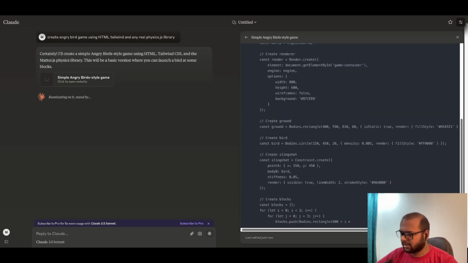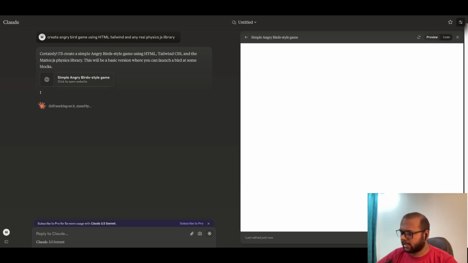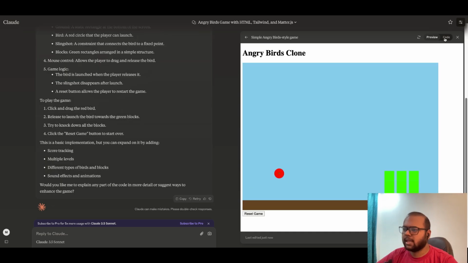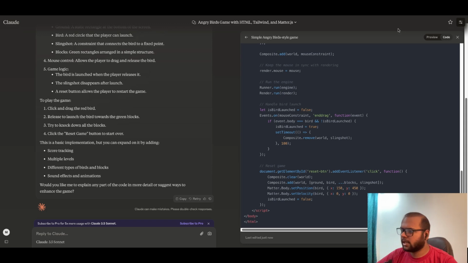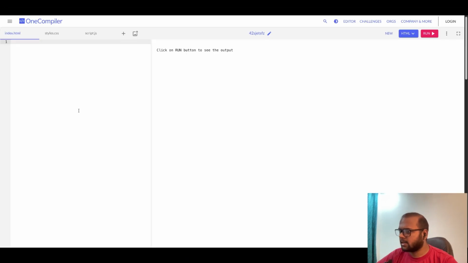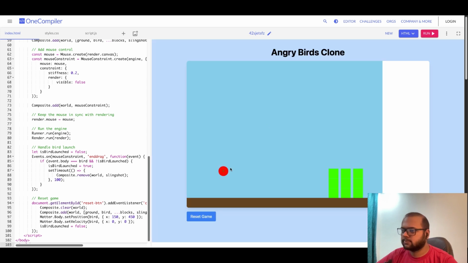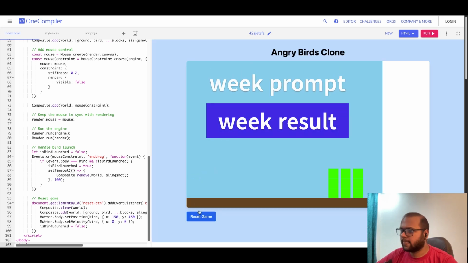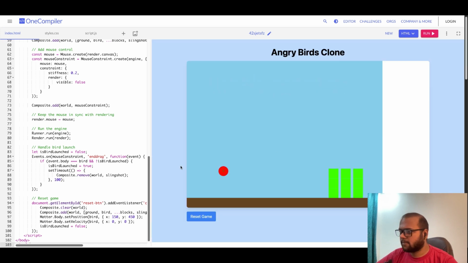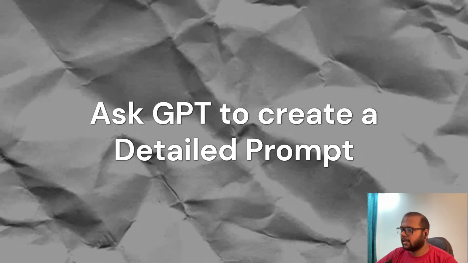Looks promising. Let's copy it. Here I am pasting the generated code into an online code editor and running it to see how it works. Hmm, the code didn't work as expected. Remember, weak prompt equals weak result. Let's try again with a more detailed prompt.